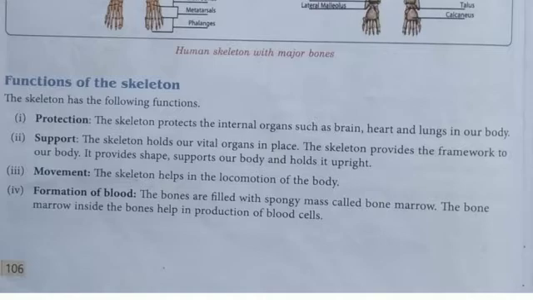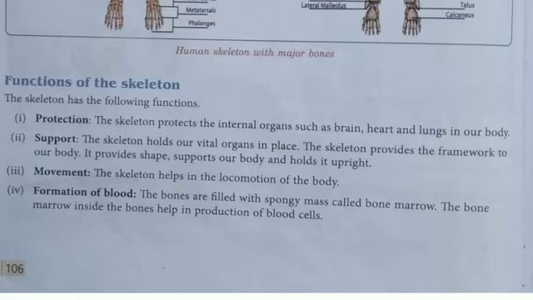And the fourth one is formation of blood. Inside the bone there is bone marrow. Here it is written, the bones are filled with a spongy mass called bone marrow. And inside the bone marrow, our blood is prepared. Blood is made in the bone marrow. Where is the bone marrow?